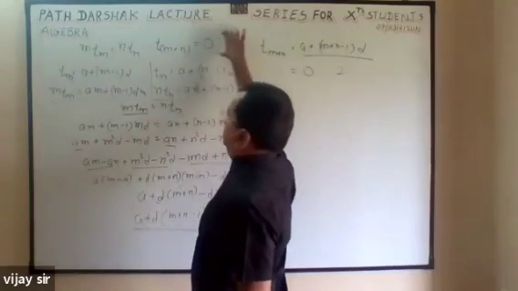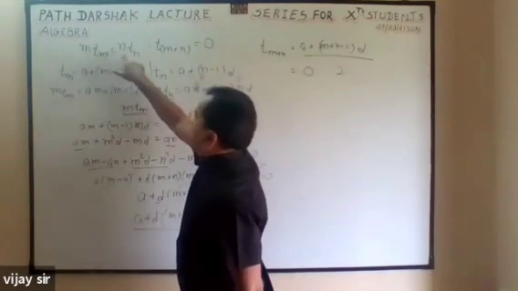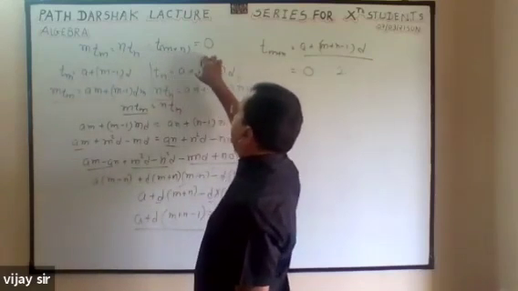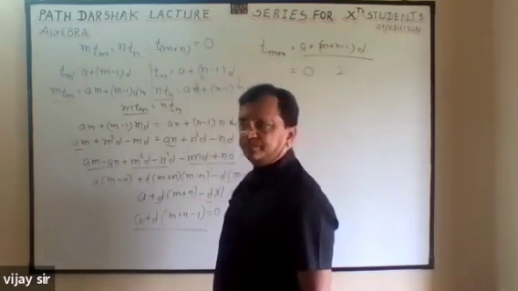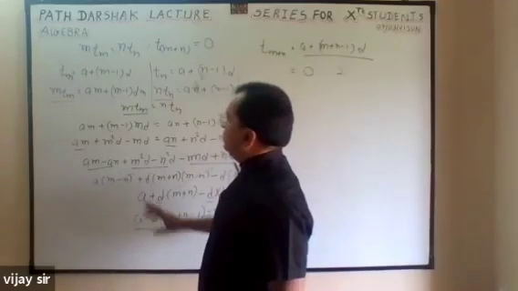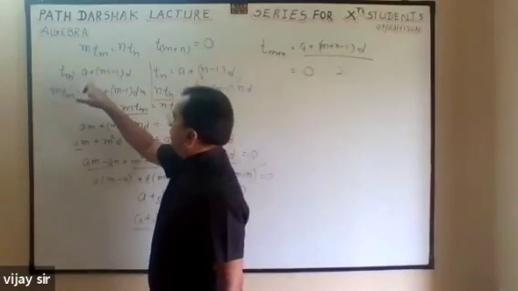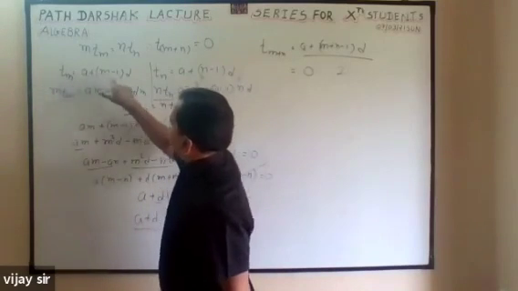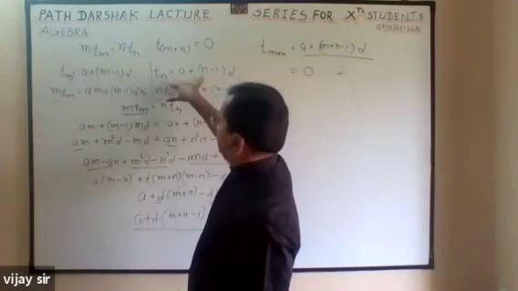This is the question. MTM is equal to NTN. It is given. So find out T(m plus n) is equal to 0. Now Tm is equal to A plus (m minus 1)d. In the formula, m replaced, and in the formula, n replaced.